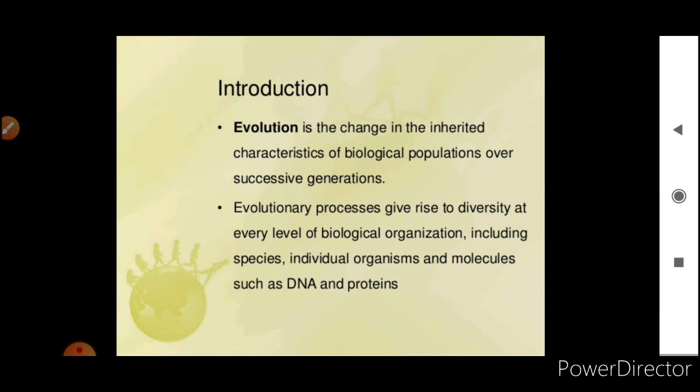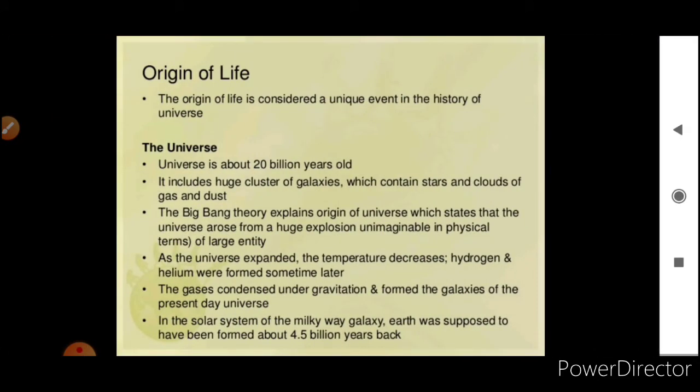Evolutionary processes give rise to diversity at every level of biological organization, including species, individual organisms and molecules such as DNA and proteins. Okay. Now, origin of life. The origin of life is considered a unique event in the history of the universe. The universe is about 20 billion years old. It includes huge clusters of galaxies which contain stars and clouds of gas and dust.